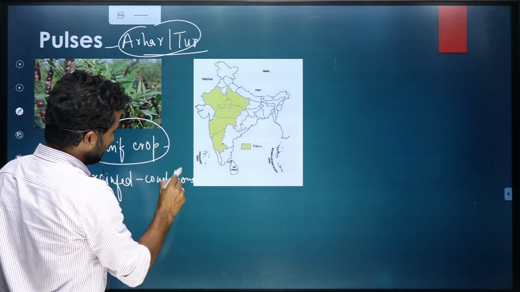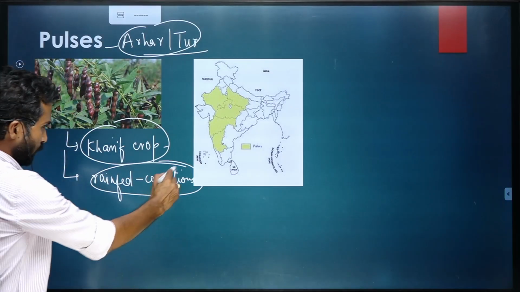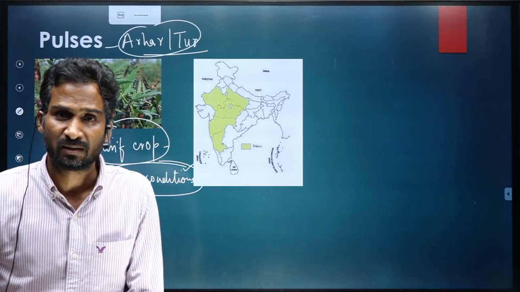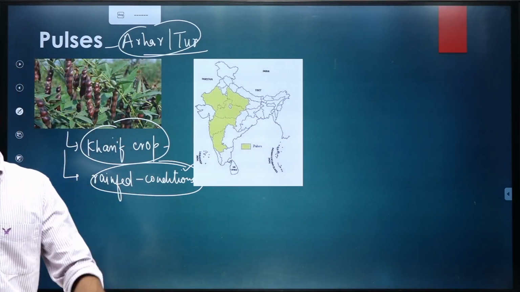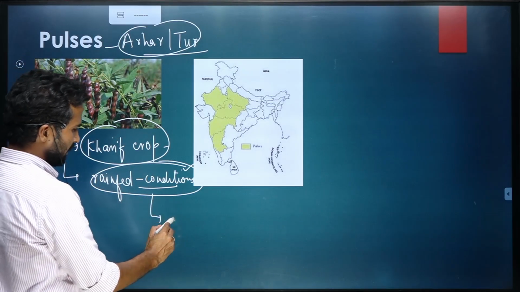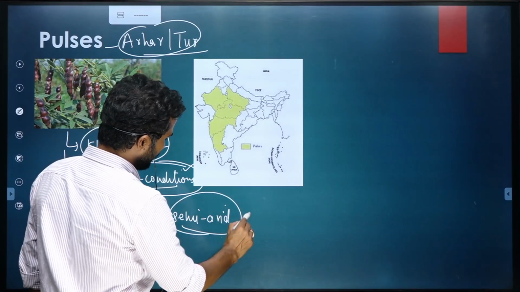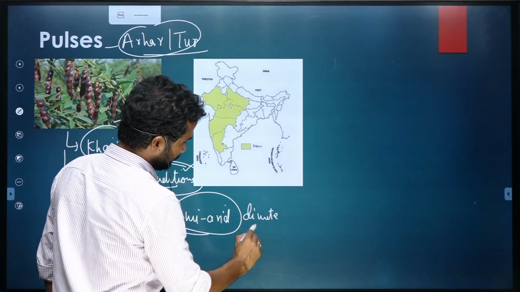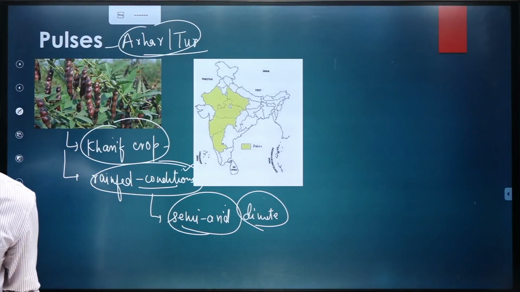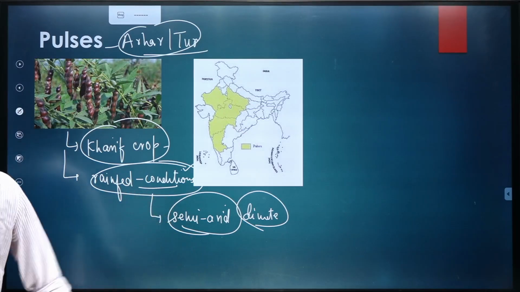In areas which do not have well developed irrigation facilities, it is grown under rain fed conditions, in semi arid climatic conditions. So this is a kharif crop, mostly grown in rain fed conditions in the semi arid climate.